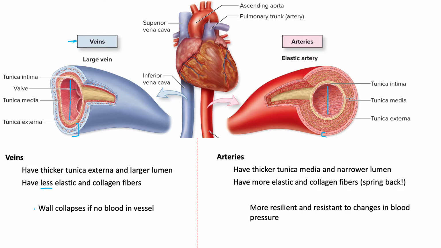Now, if we look at that previous image I showed you on the previous slide, we see that they have a thicker tunica media, so more smooth muscle than the veins, and therefore a narrow lumen, which we mentioned previously. Okay. And then, in contrast to this, they have more elastin and collagen fibers, and that allows them to spring back. So they're more resilient and resistant to changes in blood pressure, right? You can picture that rubber-like quality of the elastin, allowing it to retain its shape and spring back to the original conformation.